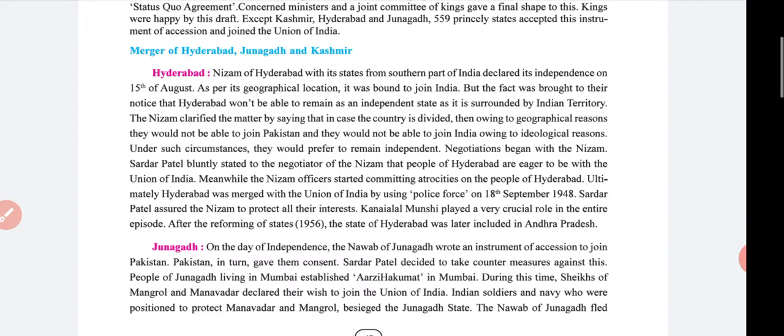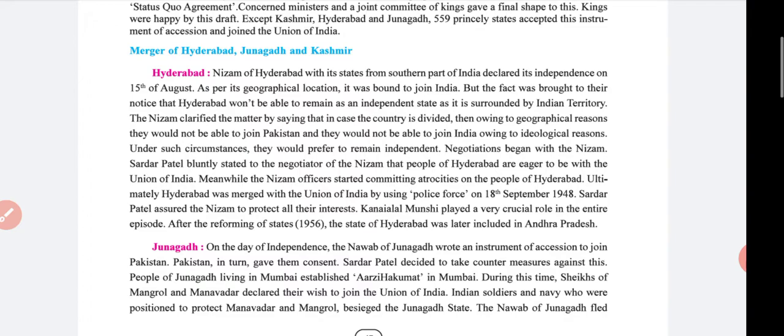The Nizam clarified the matter by saying that in case the country is divided, Hyderabad won't be able to remain as an independent state. It is surrounded by Indian territory. Owing to geographical reasons, they would not be able to join Pakistan, and they would not be able to join India owing to ideological reasons.